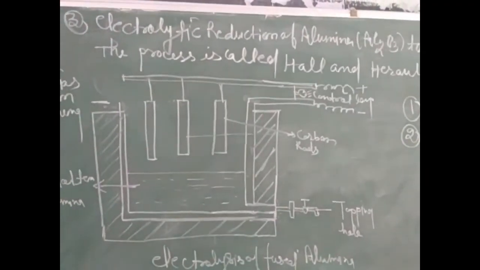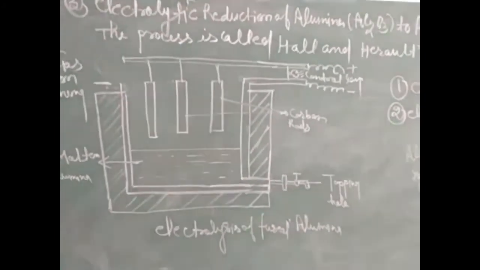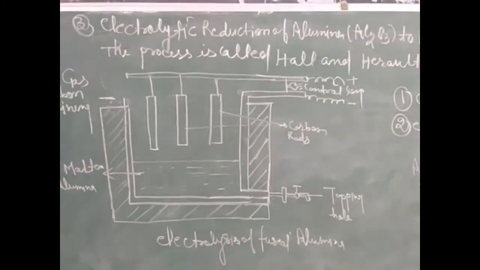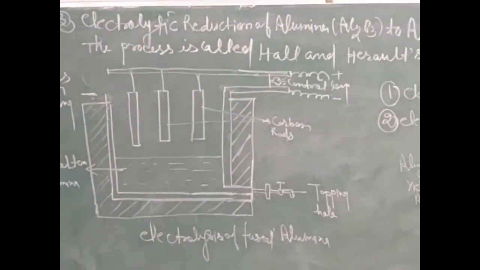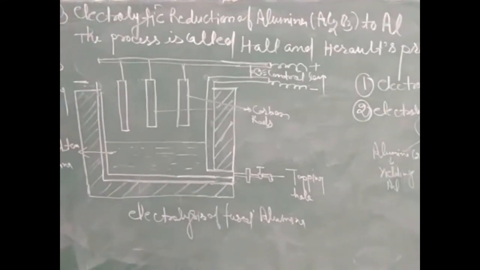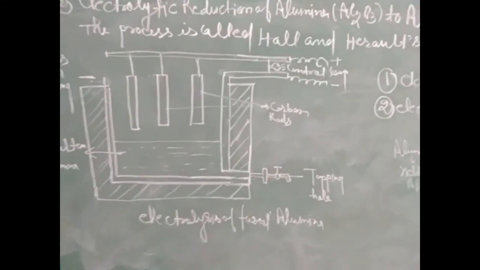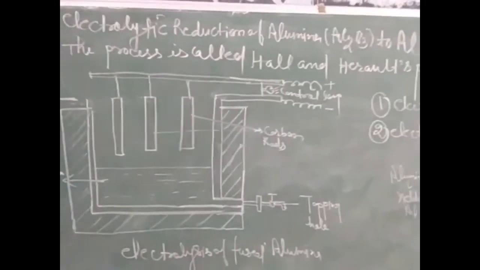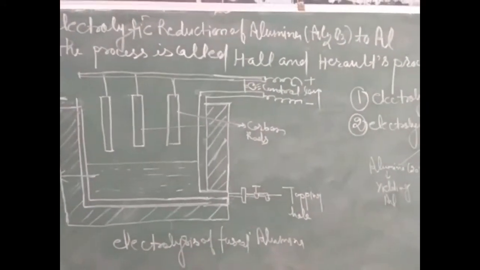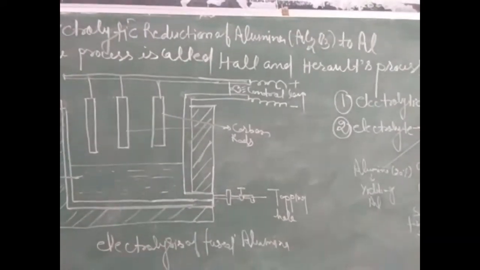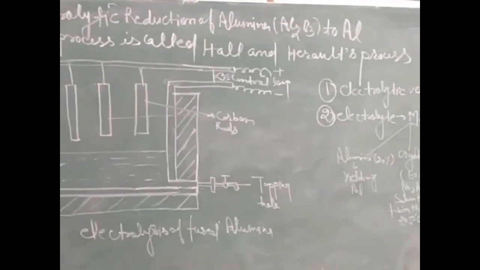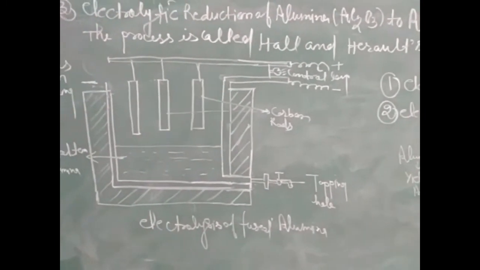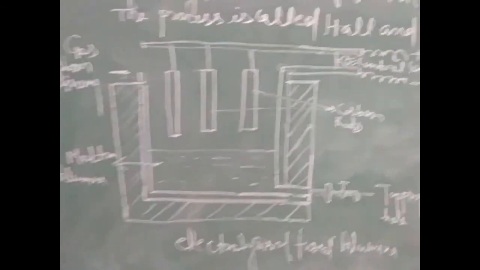Now dear, we will discuss the third step of extraction of aluminium, that is electrolytic reduction of alumina, Al2O3, to aluminium. The process used during the reduction of alumina to aluminium is called Hall and Heroult's process.